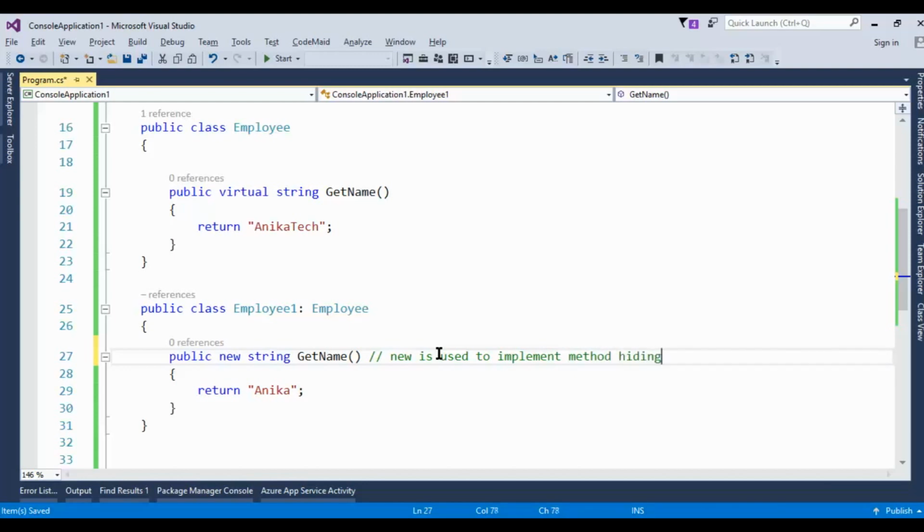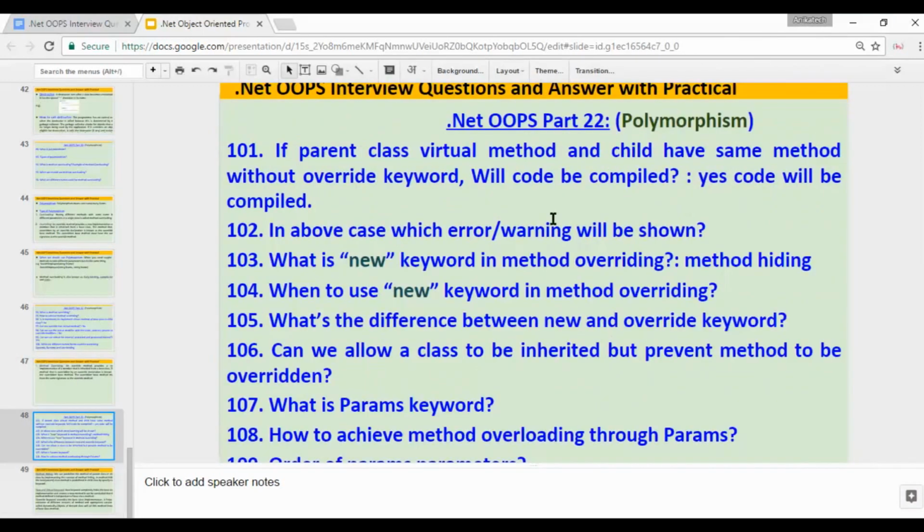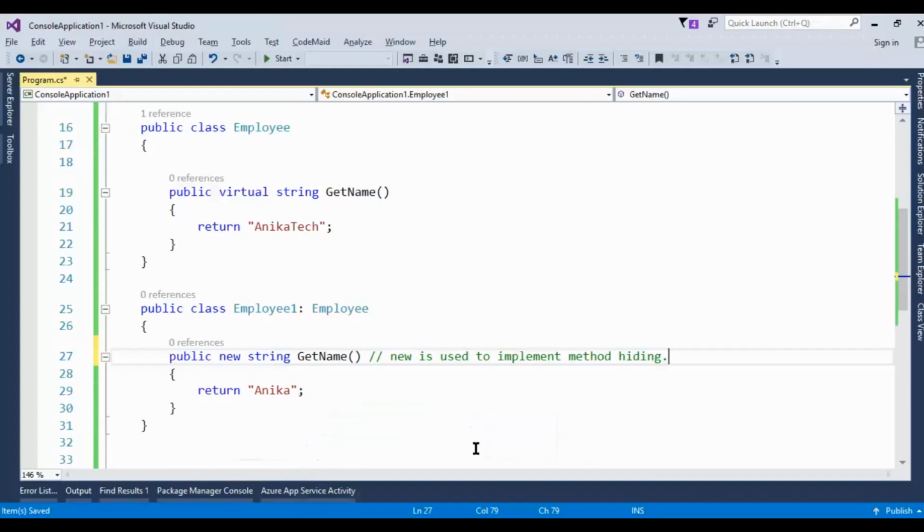Method hiding. Okay, so new is used. So what is new? New is used to implement the method hiding. When to use the keyword new in method overriding? So the answer is, if you don't want to implement the base class virtual method and you want to implement your own method, then in that case, we can use the new keyword.